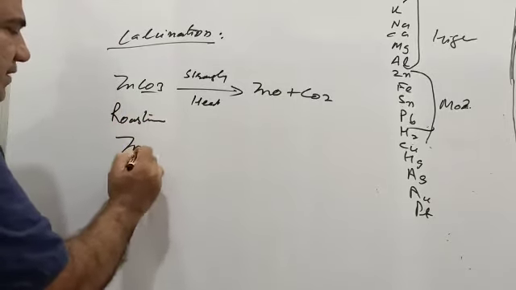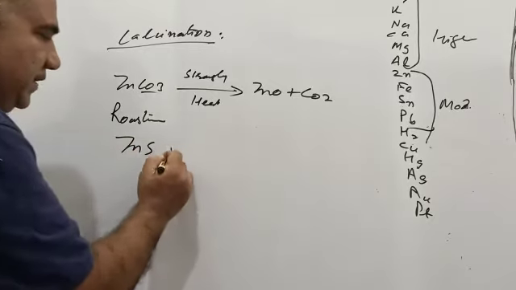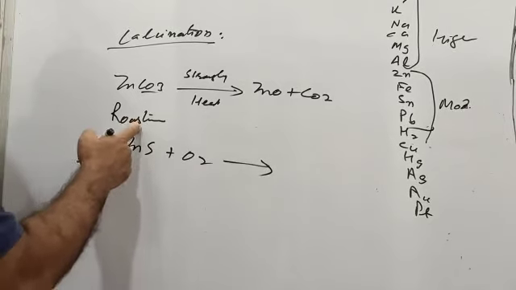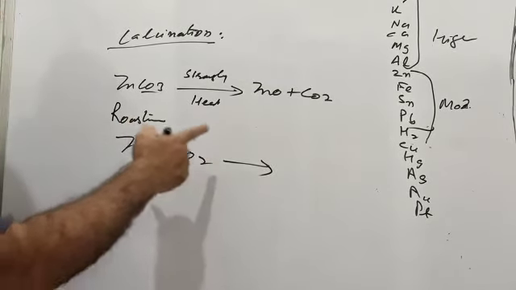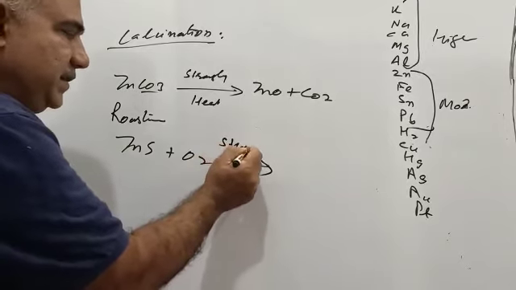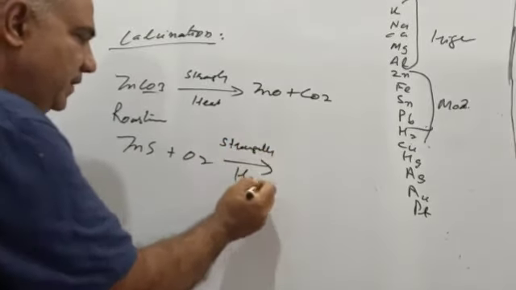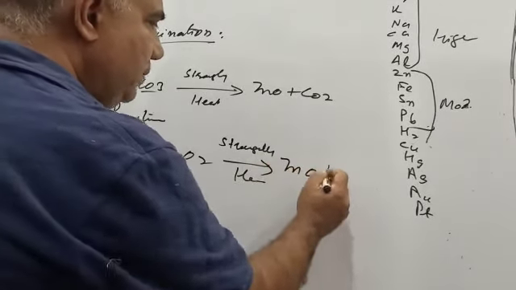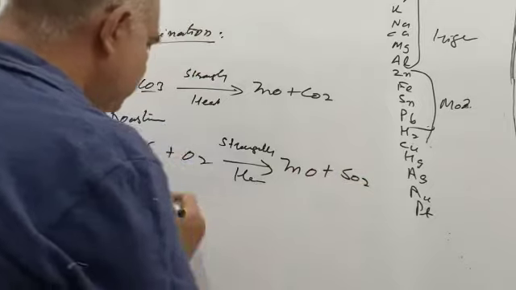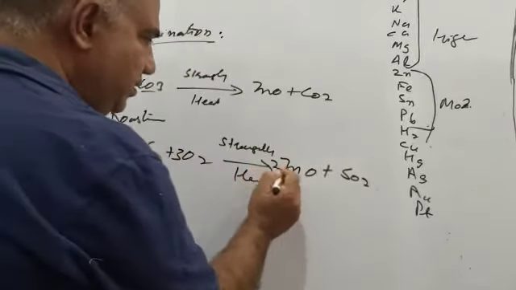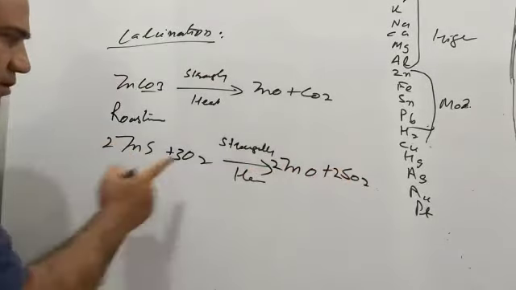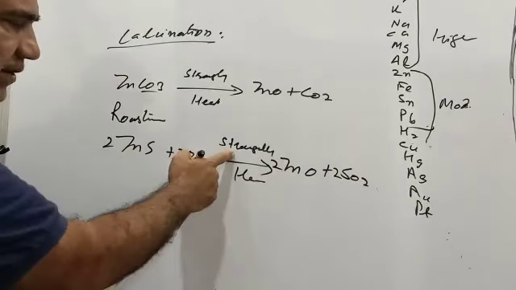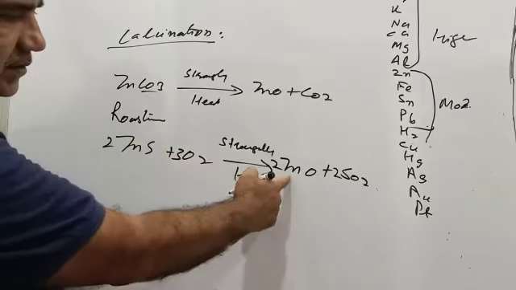And what about roasting? Roasting is the process in which a sulfide ore, zinc sulfide this time, is heated in the presence of oxygen. This is zinc sulfide. Roasting is the process in which a sulfide ore is strongly heated in the presence of oxygen and converted into ZnO plus SO2. Zinc oxide, this will be 3 and 2 and 2 and 2. This is how it is balanced. Sulfide ore strongly heated in the presence of oxygen and converted into its oxide.